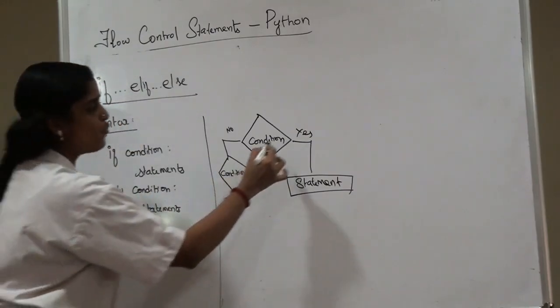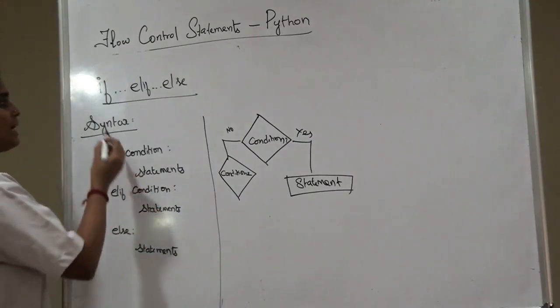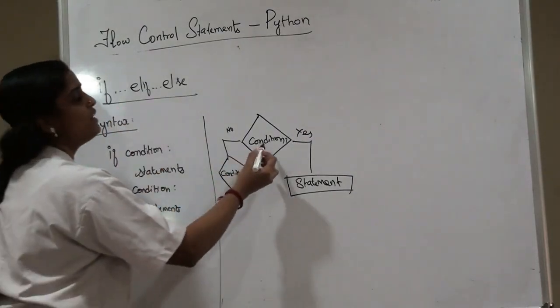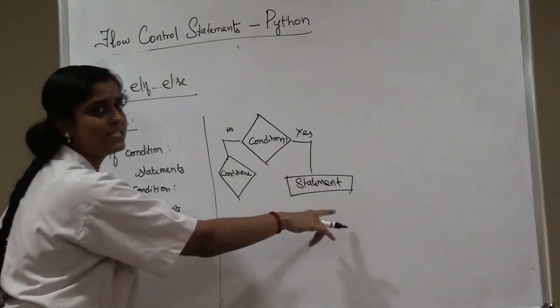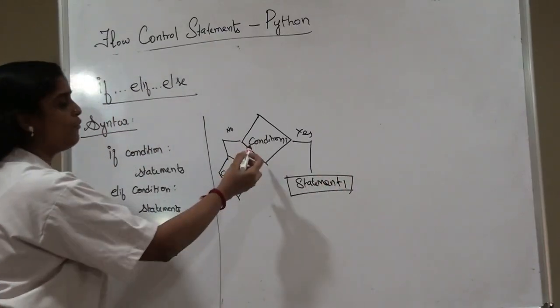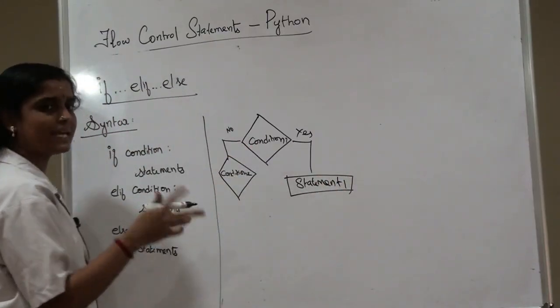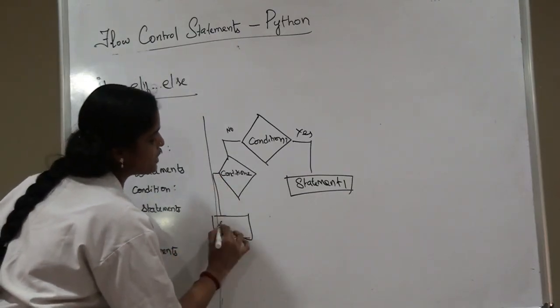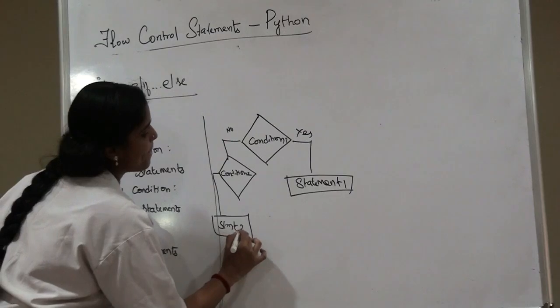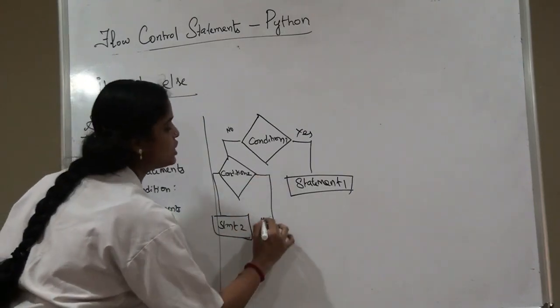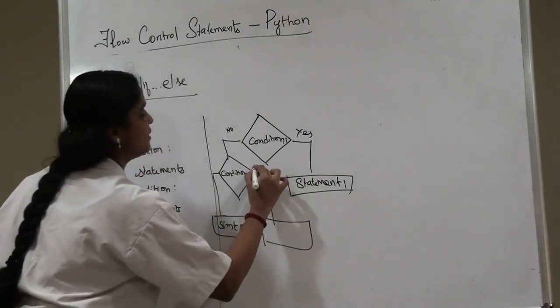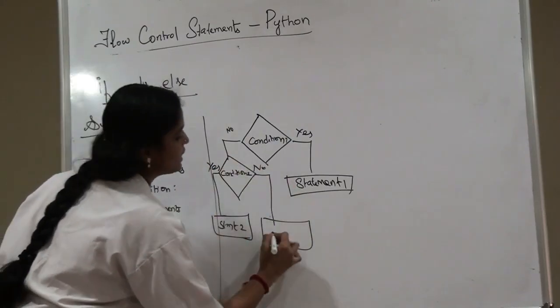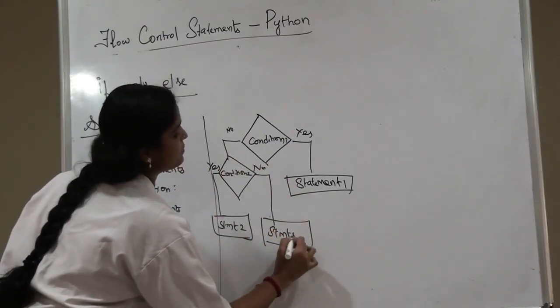Now if you want to go for multiple condition checking, then we can use if elif else. If the first condition is true, then this set of statements will get executed. If not, we are going to check for the second condition. If the second condition is true, then the second set of statements is going to get executed. If the second condition is false, then we execute the third set of statements.